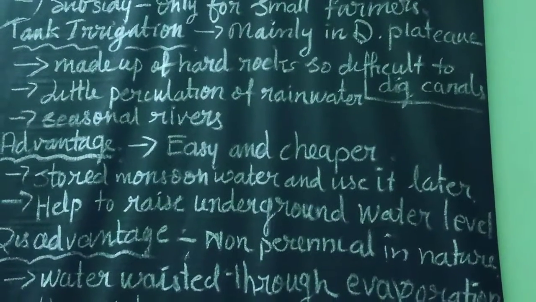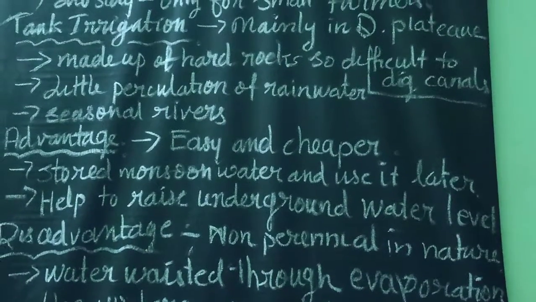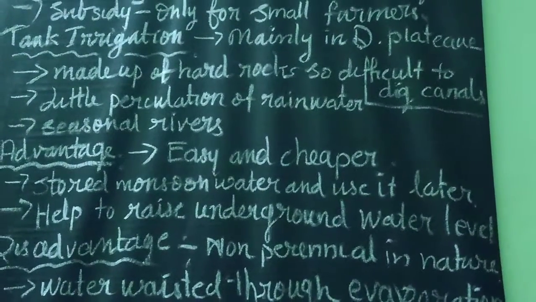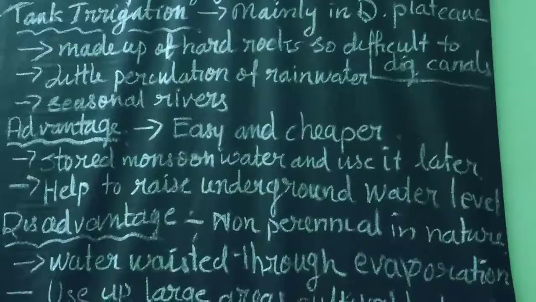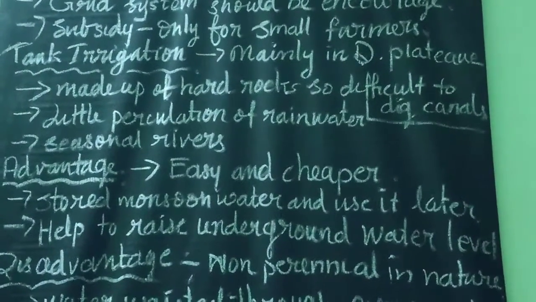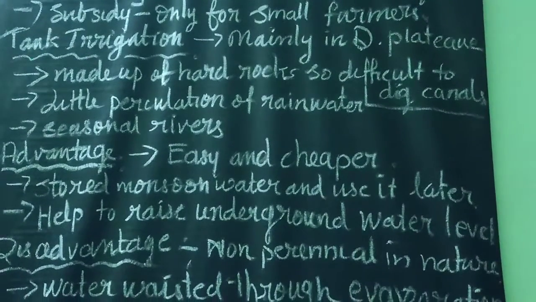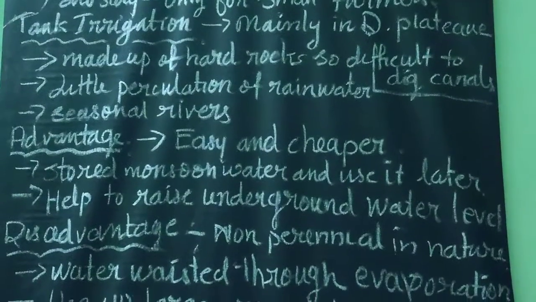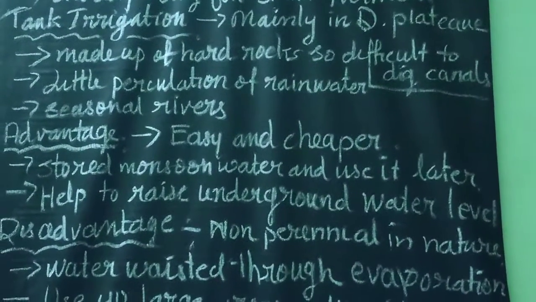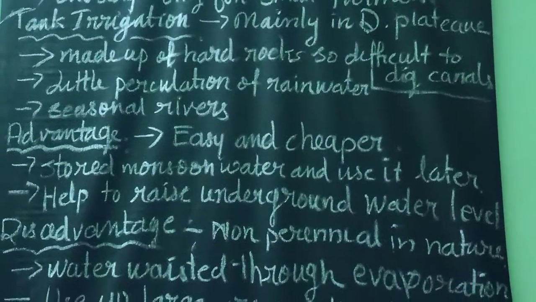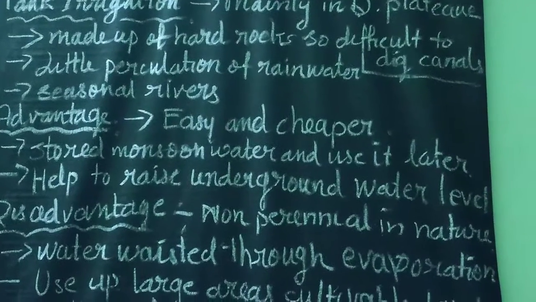Why is tank irrigation more important in the Deccan Plateau area? That is mainly due to certain reasons. First, the terrain of the Deccan Plateau is undulating and is made up of hard rock, so it is very difficult to dig canals and wells.